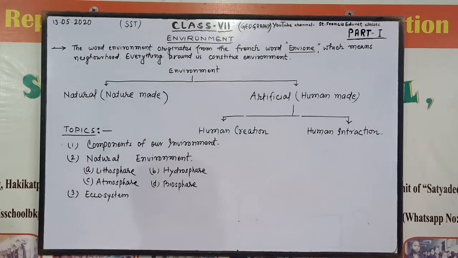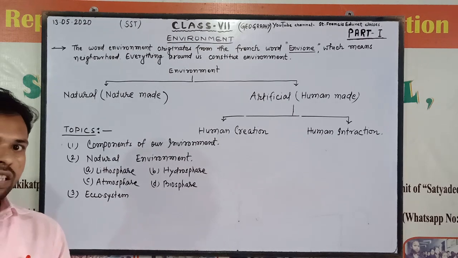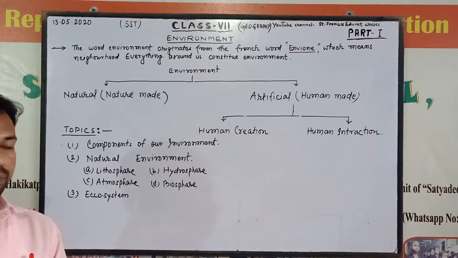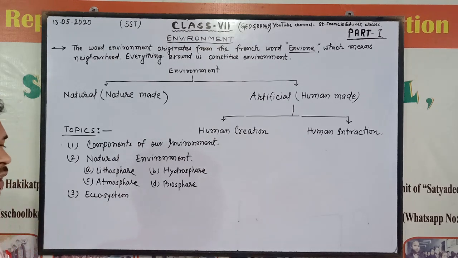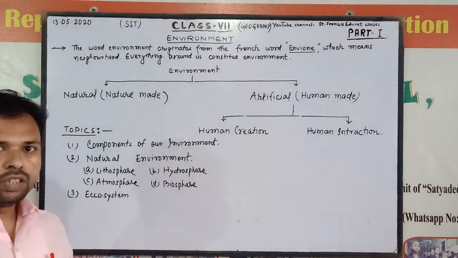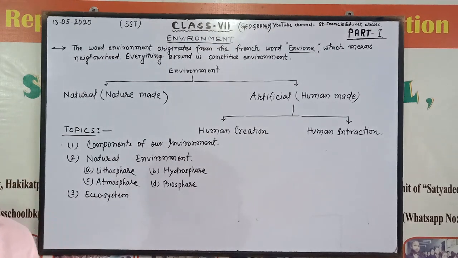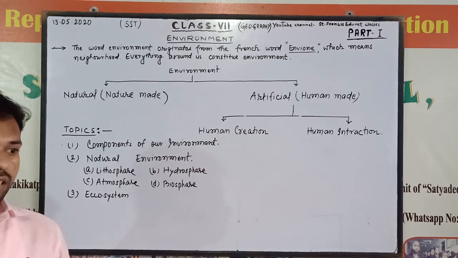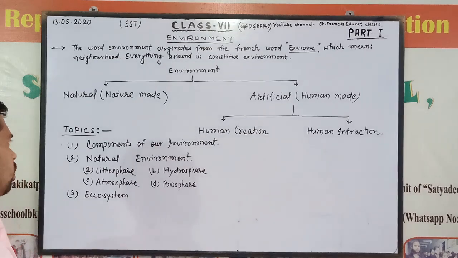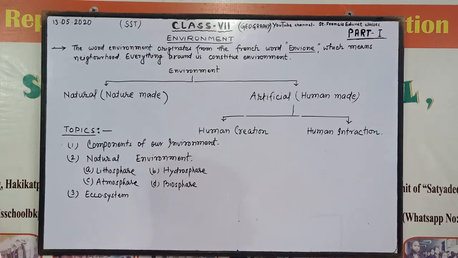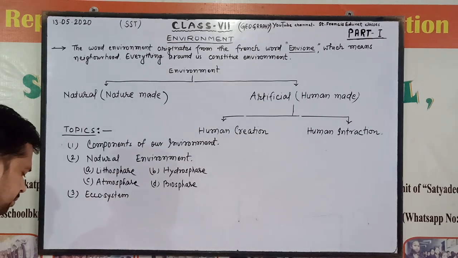All living things come in biotic components, which have all organisms, living things like animals, trees, forests. And abiotic is